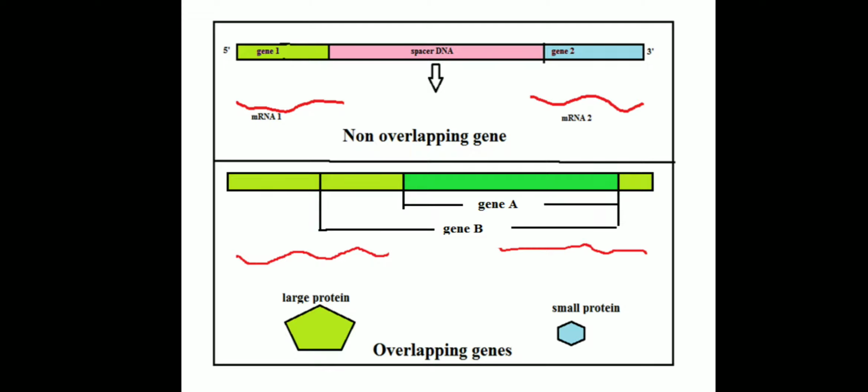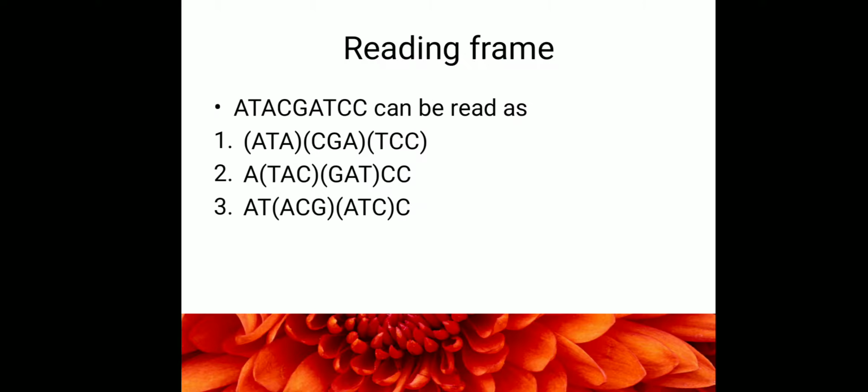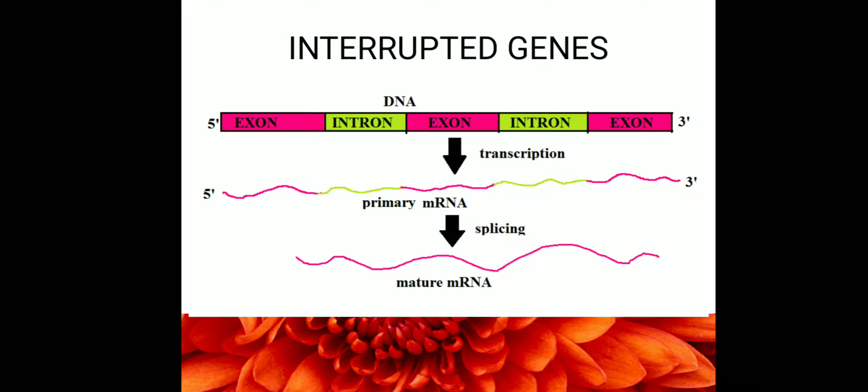Overlapping genes are nothing but two genes overlapping with each other. As you can see in this diagram, gene A is overlapped with gene B. And what happens when an overlapping gene is present? That is the two situations I told you about, based on the reading frames. If the reading frame is the same, then the proteins that are produced are similar, and the smaller protein will be a derivative of the larger protein. If the reading frames are different, then the proteins that are produced are also completely different. That is all about overlapping genes.